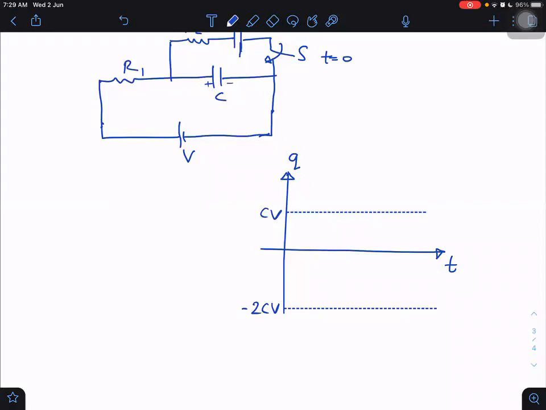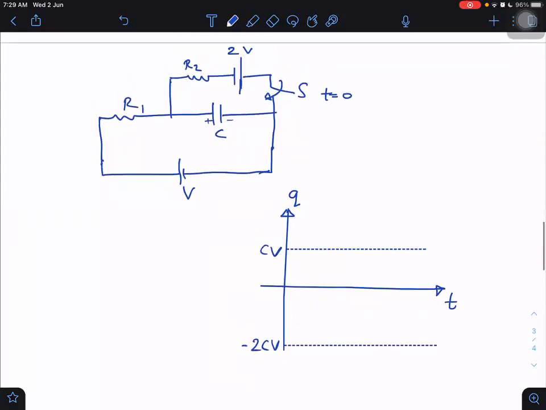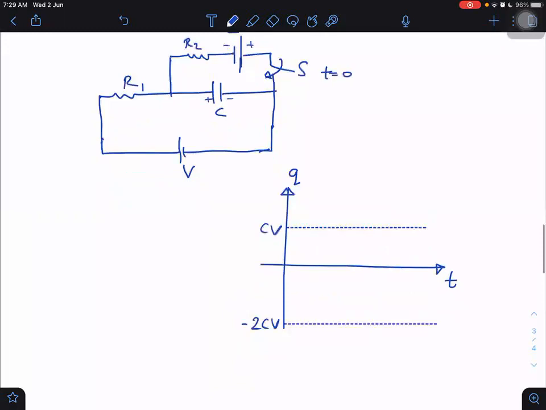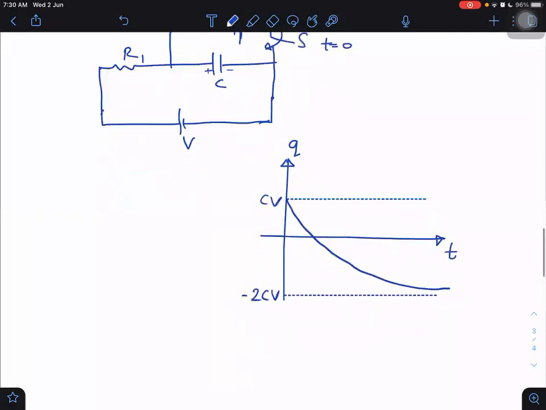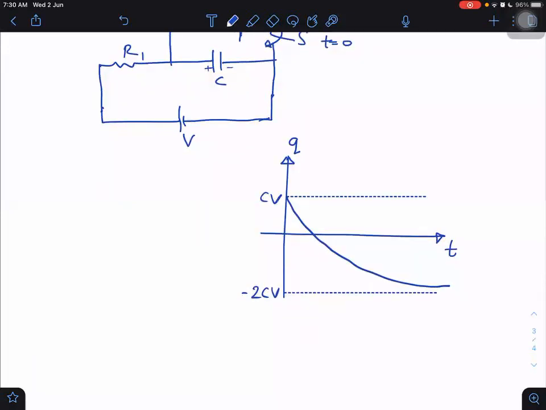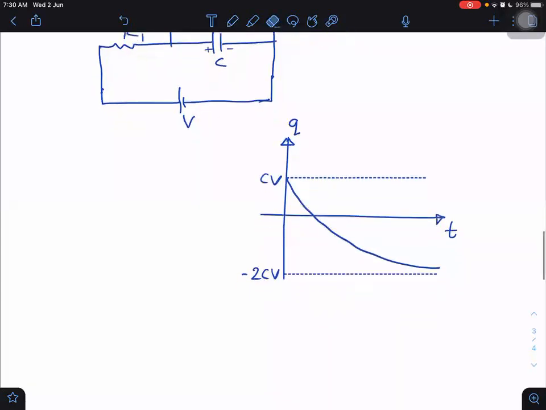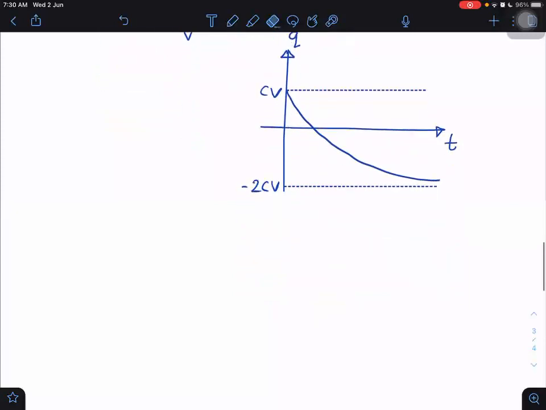Now, oh, sorry, I did it opposite. From where should we start? Initial to final. So initial to final means I have to go from CV to minus 2CV, and never touch the lower line, the final one. It will keep on becoming closer and closer. And also don't curve it upwards. It will not go upwards. It will just keep on becoming closer and closer. Okay. This is the graph.